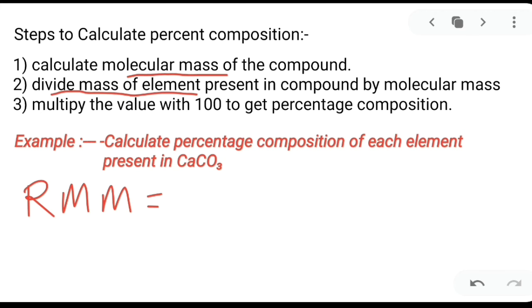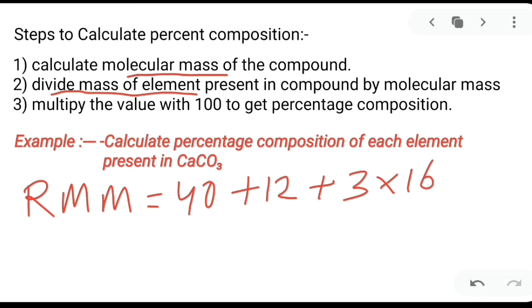RMM of calcium carbonate is 40 plus into 1 क्योंकि कैल्शियम का नीचे कुछ नहीं है, so calcium का number 1 है, carbon also 1, so I can write directly 12 plus ऑक्सीजन 3 units और 3 atoms are there, so 3 into ऑक्सीजन का atomic number 8 है, so 8 into 2 because it is even, so you can write it is 16.